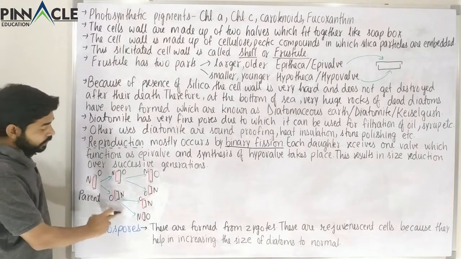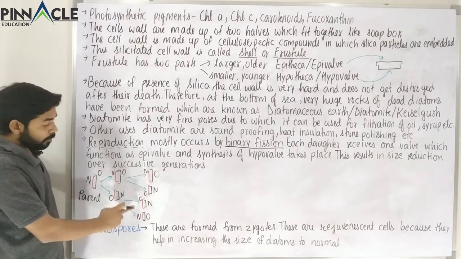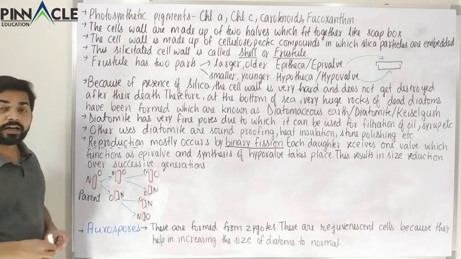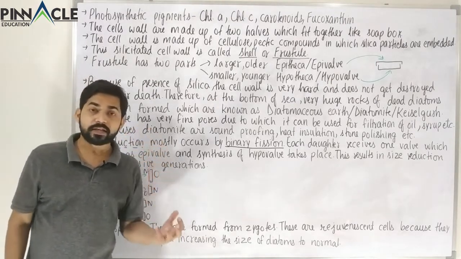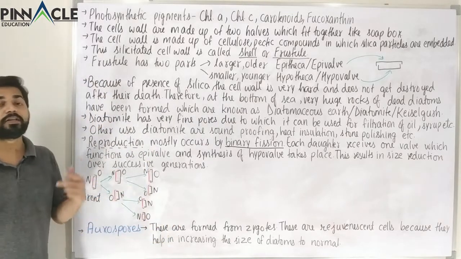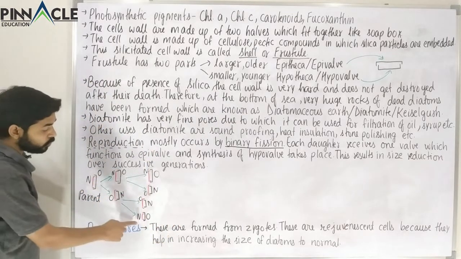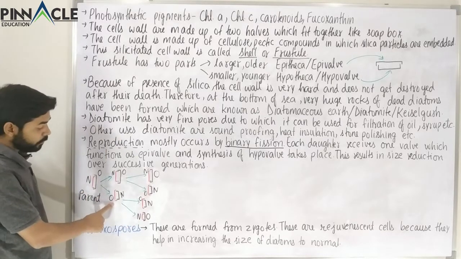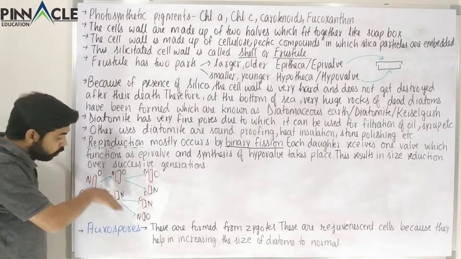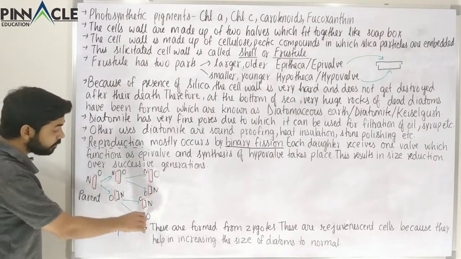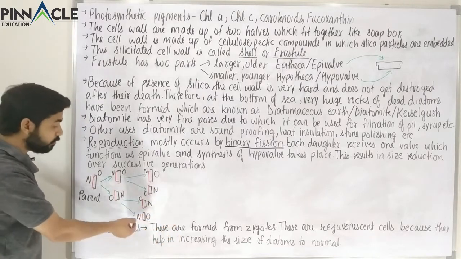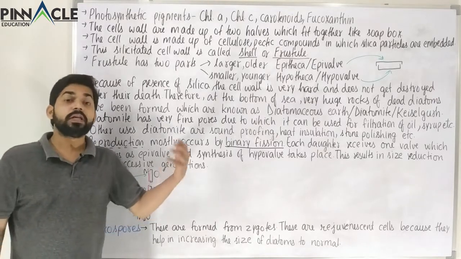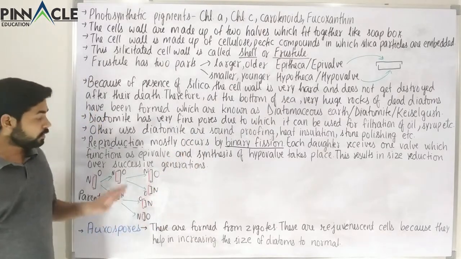So you can see here there has been size reduction, but here no size reduction from the parent. In one daughter there will be size reduction and in the next daughter there will be no size reduction. From here to here there has been consistent size reduction. From here to here size reduction, from here to here then also size reduction. So over successive generations, after a few generations it will become even smaller. Obviously at a certain time this will almost disappear or it will not be able to live. So this is what is occurring here.